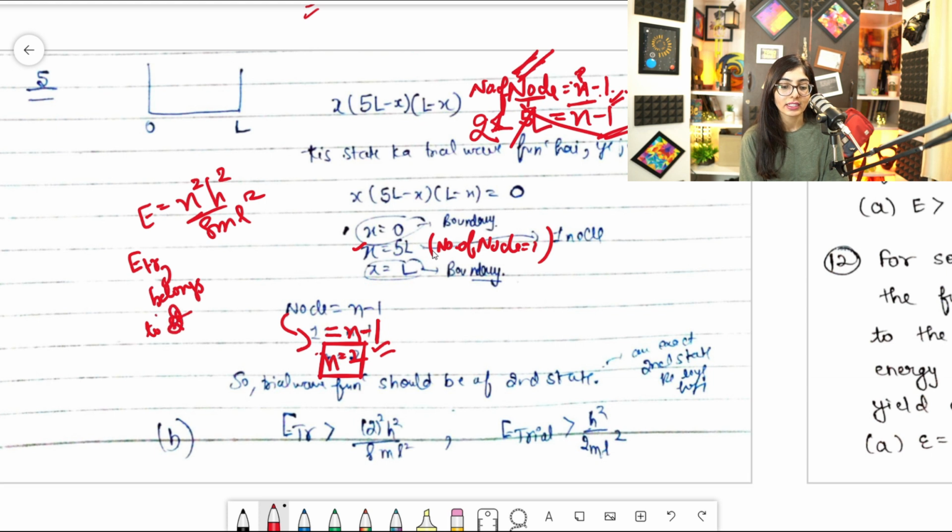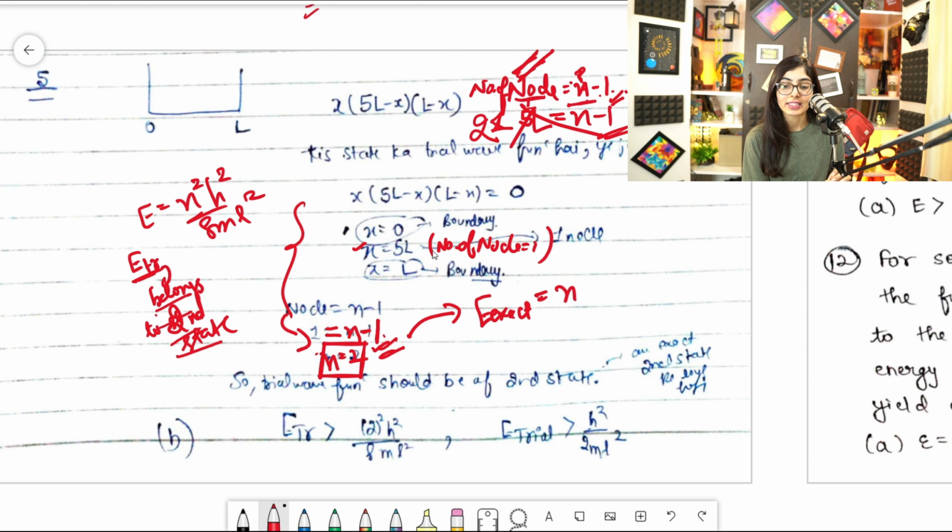I'm just writing over here, it belongs to second state. That only we can find out from here. Nothing else. We can't find out the exact energy of the trial wave function, guys. We can just find out which state it belongs to. So I found out that it belongs to second state, and the exact energy of second state is n square h square by 8 ml square. Clear? It is 8 ml square.